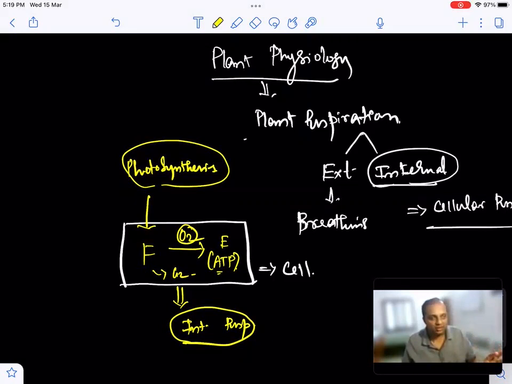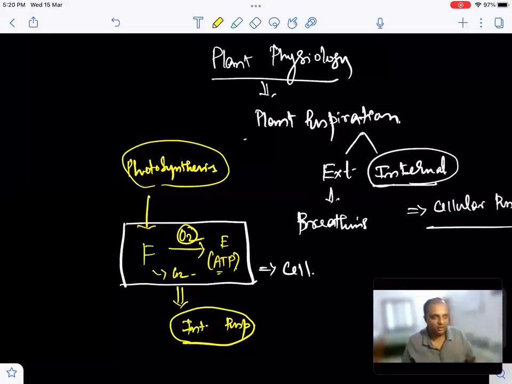So this is a very basic introductory concept which highlights the importance and idea of internal respiration. In subsequent videos, we'll be talking about the various concepts involved in internal respiration, and how these things really work so that the food is ultimately converted to the usable form of energy.